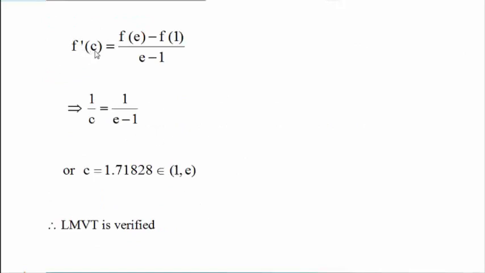Let us go for this equation, f dash of c equal to f of b minus f of a divided by b minus a. We already found f dash of x, so just plug in x equals c. Here b is e, so f of e minus f of 1, divided by e minus 1. Simplifying this, we get 1 upon c equal to 1 upon e minus 1, which means c is equal to e minus 1. Simplifying, we get c is equal to 1.718 or so, and that must lie in this interval.